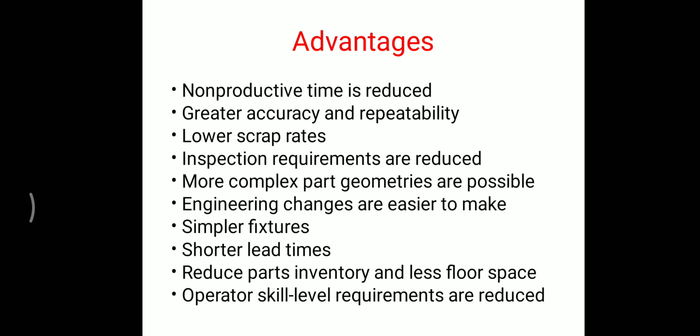Compared with manual production methods, numerical control reduces variations that are due to operator skill differences, fatigue, and other factors such as inherent human variabilities. Parts are made closer to nominal dimensions, and there is less dimensional variation among parts in the batch. Third one, lower scrap rate. Here more time is actually spent cutting metal and more parts are produced within tolerance because of greater accuracy and repeatability. Human errors are reduced during production, hence less scrap is achieved.